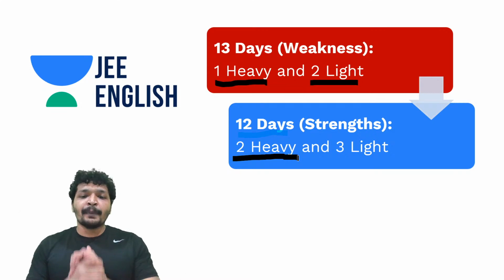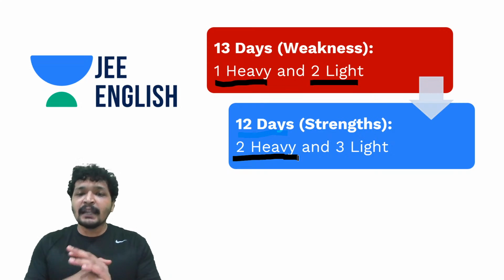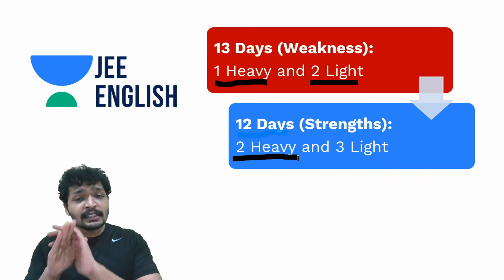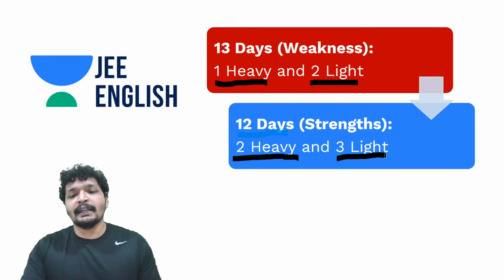If they are my strong topics, I would take up those two and complete them in like 8 days, 4 days, or maybe like 6 days. But I'll completely complete it. That's very important for all of these. Do remember, you need to completely complete it. And then you'll also choose 3 light topics.